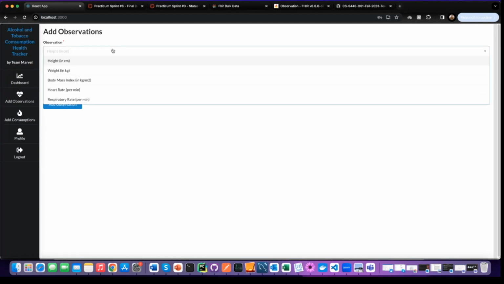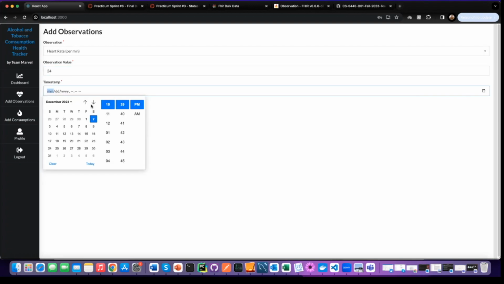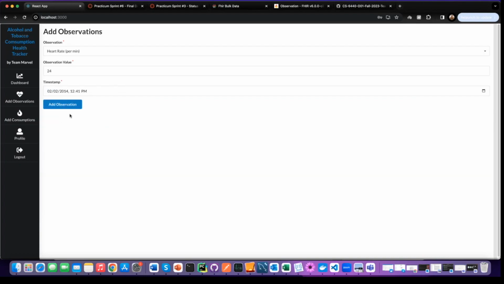Here's how they will add any observations. So let's say adding the heart rate for the user, and the heart rate is around 24 beats per minute. And this is the observation taken a few years back in 2014. So we add the observation, and at this point the application has inserted this information against the user profile using the Flask APIs into the MySQL Server database. Similarly, we can continue adding more observations and track this information.